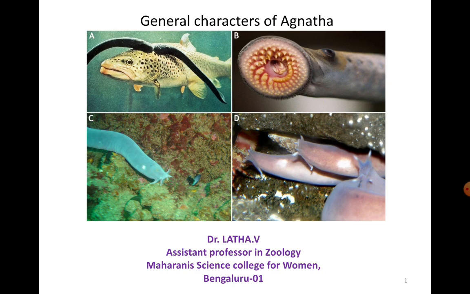Cyclo means circular, stomata, so Cyclostomata means circular-mouthed organisms. Okay, so I'm Dr. Lata, Assistant Professor in Zoology, Maharani Science College for Women, Bengaluru. In this session, we will learn about the general characters of these Agnathans.